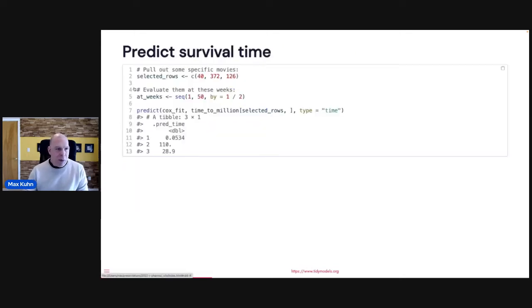So let's take 3 movies. I'll unblind these in a few minutes. When we get probability predictions, we'll make predictions at weeks 1 through 50, a sequence there. And if you just want to get the simple event time predictions, type equal time, and then you can see one movie really quickly had revenue come up, and then another was very slow, and one was in the middle.